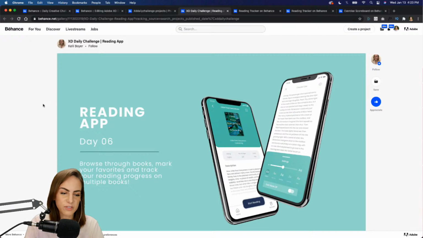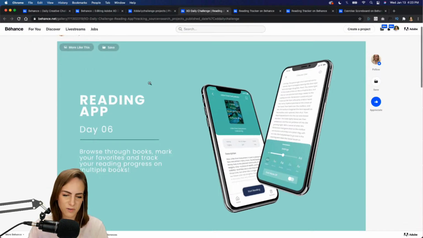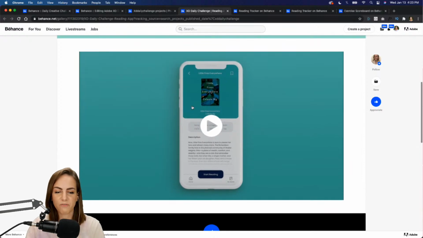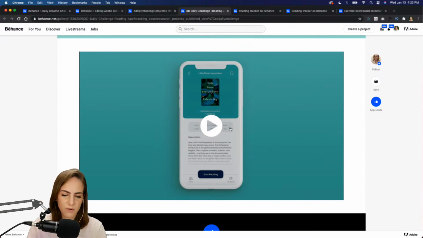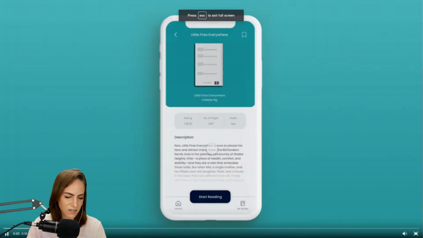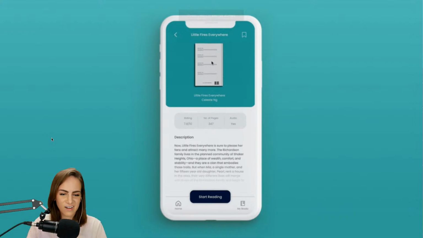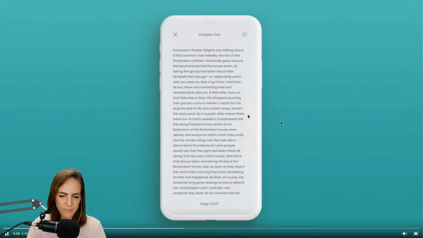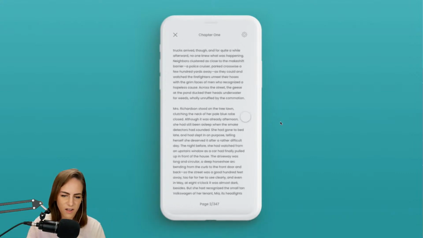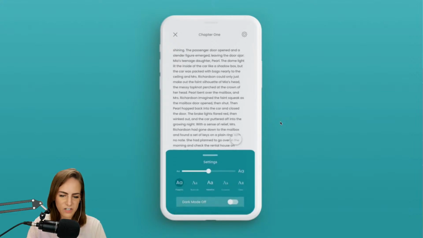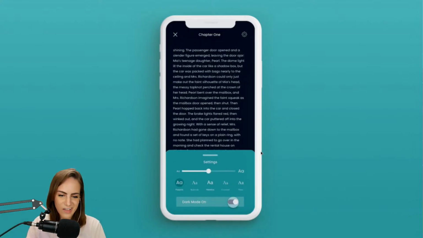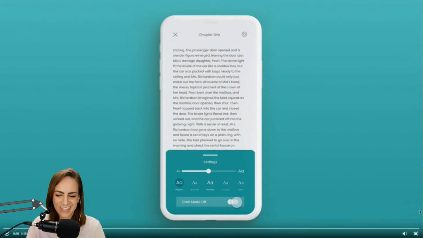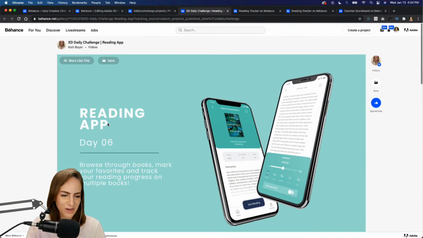Awesome. Okay. All right, so now I'm checking Behance, that keyword XD daily challenge, and I already have a few pulled up. So this was the one from yesterday. This was by Kelly Boyer, the reading app. So yesterday we focused on the book and using 3D transform to kind of rotate that around from like front to back, and also to change the pages. So let's take a look. Oh, I missed it. Nice. That looks awesome. We've got a little scroll action there. And we've got our 3D transform with the pages. And you went a step further into the settings. Oh, cool. Dark mode. I love it. That's awesome. So clean. Great job, Kelly.